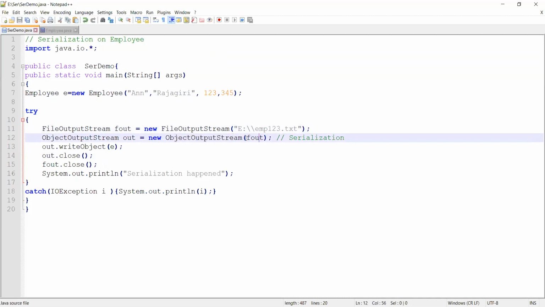For the Fout, make the object output stream enabled, which means I should be able to write byte streams onto EMP123 of my employee. The instance, write it onto my 123 and then finish up the business. I'll run my program.